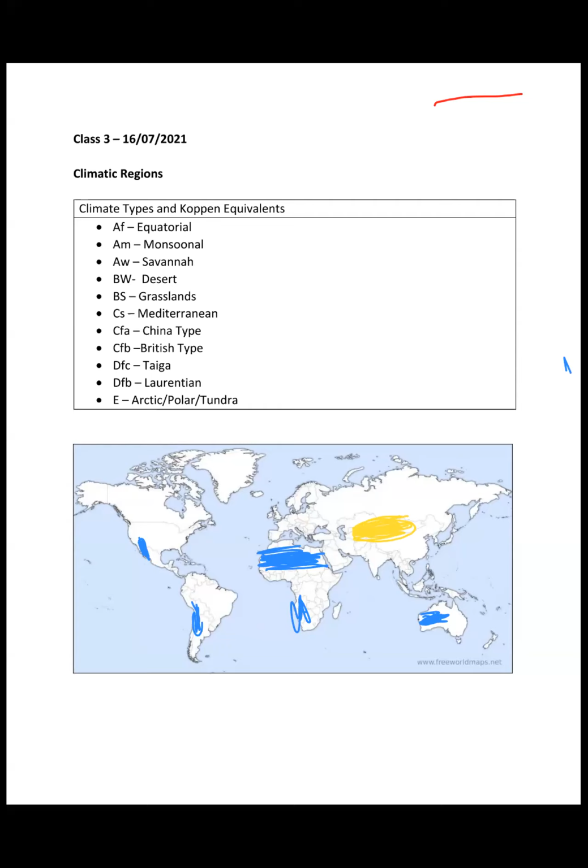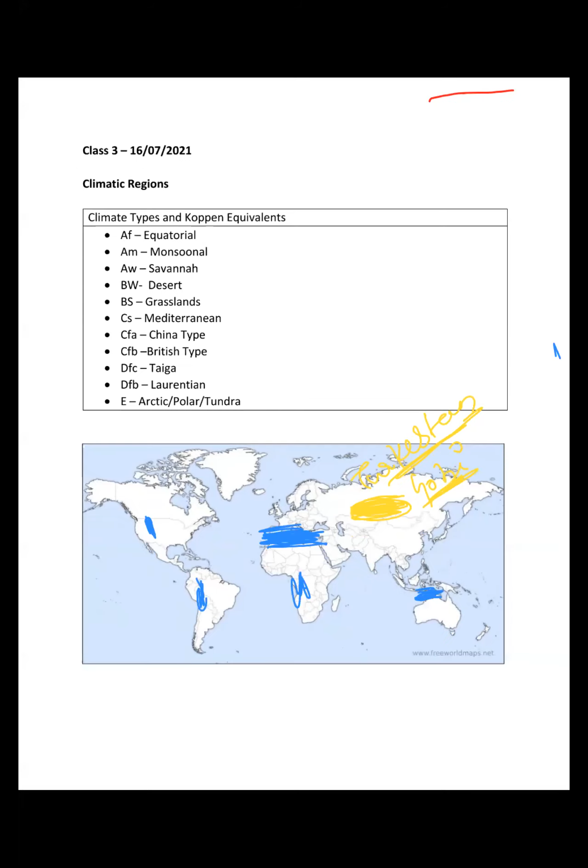Like the Gobi Desert and the Turkestan Desert. Basically, the overall climate and aridity remain the same for both these types, but these are two different types of deserts developed due to two different reasons. So location wise, are you clear with this?